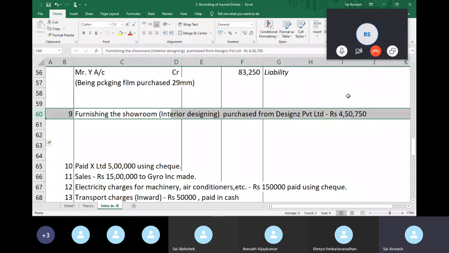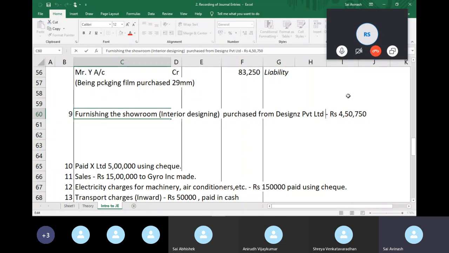Furnishing the showroom, and let's say when I'm saying purchased, serviced by. Basically, they provided me the service.